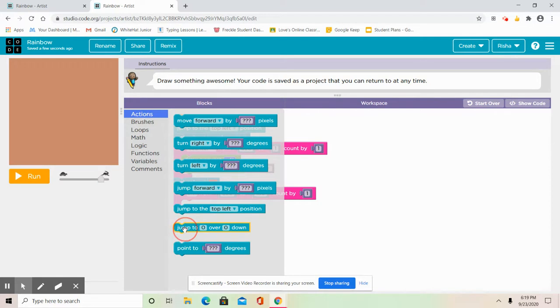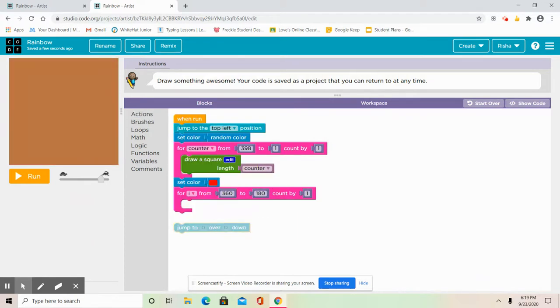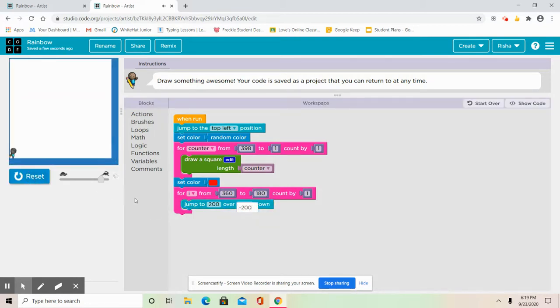Okay, so first what I'm going to do is jump. If you go to actions, you could see this one, the second last block. Just get that. It takes some time sometimes. Jump to 200 over minus 200. So I'm just going to run it and show it to you guys how it's going to work.